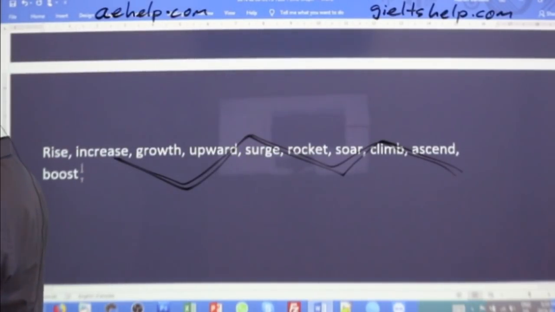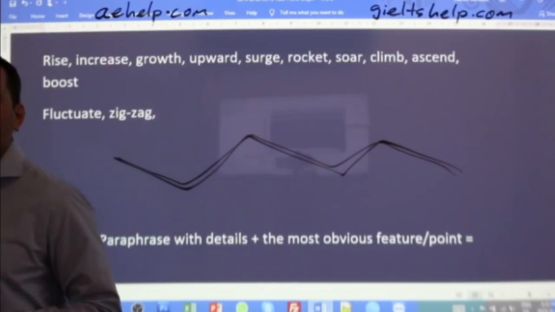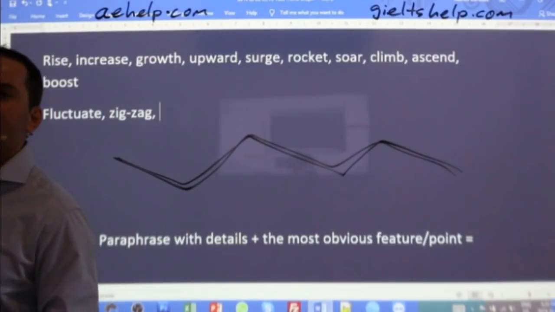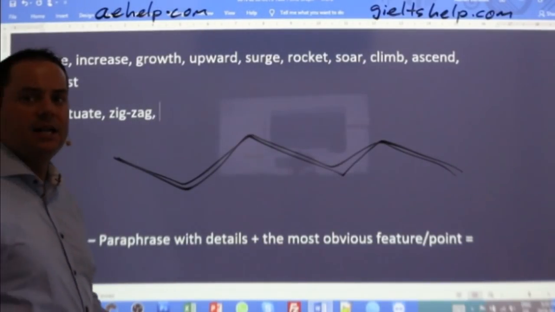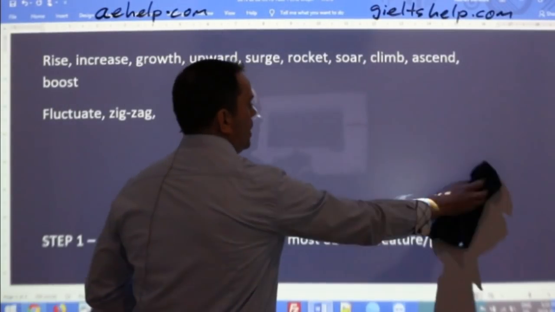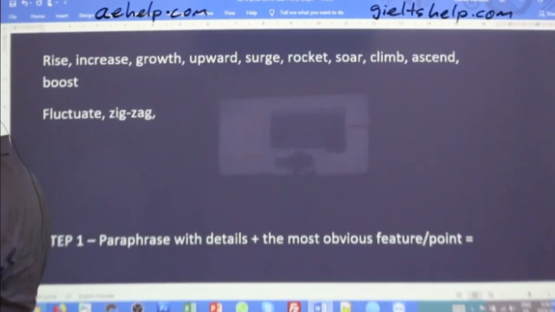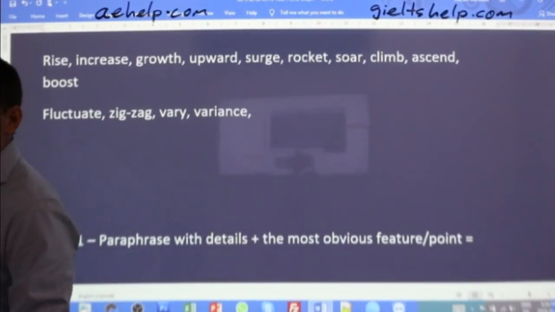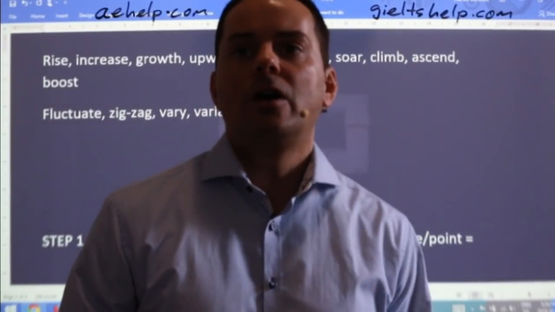So fluctuate. Zigzag's okay. Fluctuate's better. Ups and downs and stable, yep, there's a couple of words that are better. Vary or variance, good. Other words that are good to know when describing that trend. Vary or variance, not with an E, but with an A. Those are good words.